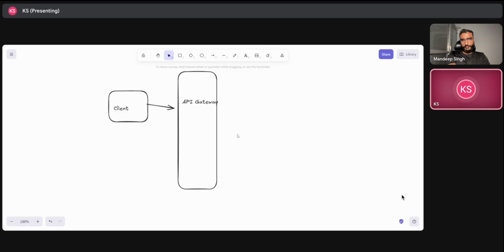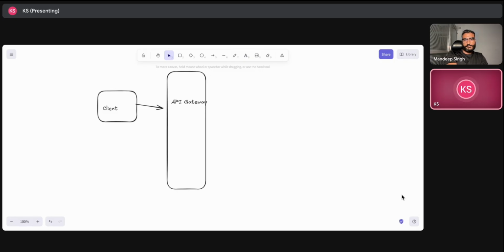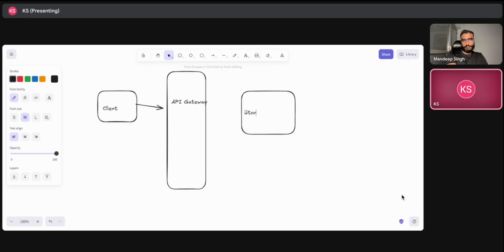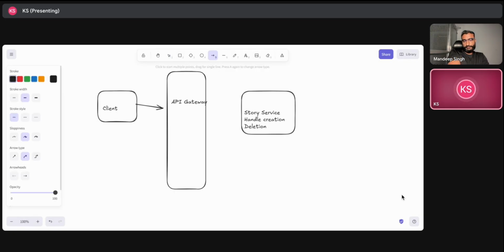Let's say that we have a story service. What the story service should do is handle the creation of the story, and handle the deletion of the story. If we have out of scope requirements also, like editing or archiving of the stories, we can do that too, but let's keep it to creation and deletion as of now. So our story service will do that.